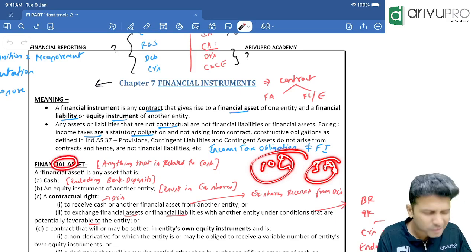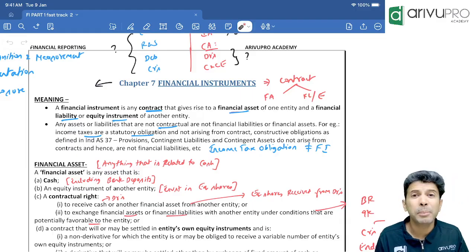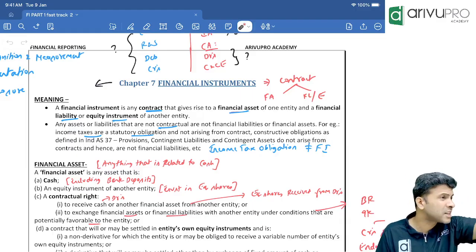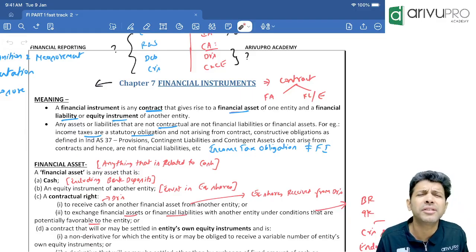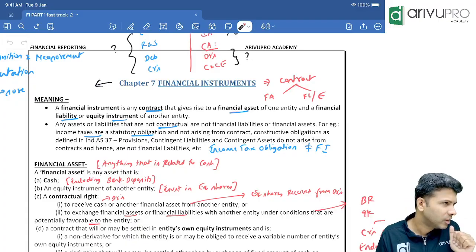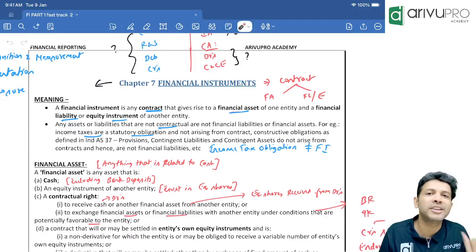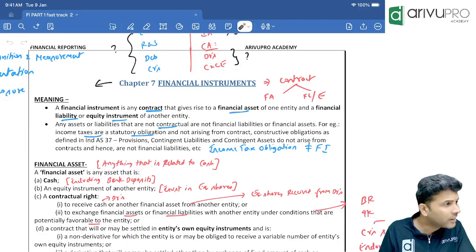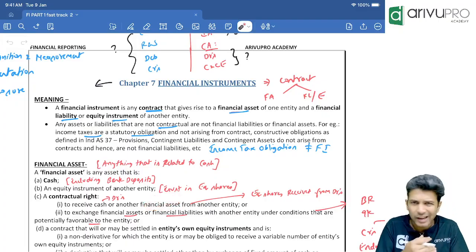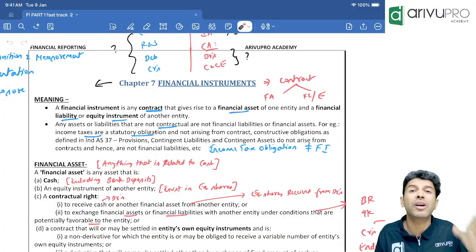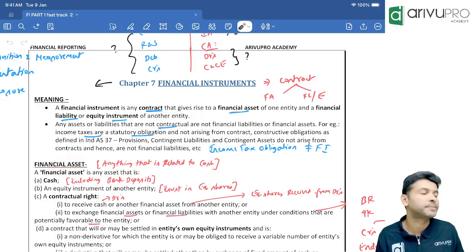And debtor is also financial asset. Why? Because from the debtor, I told financial asset means anything to do with cash. From debtor, what will we receive? Cash. So instead of saying debtor or bill receivable is financial asset, they gave a fancy term. What is that fancy term? Contractual right to receive cash. From debtors, bill receivable and all, we have a contractual right to receive cash. Hence, they are also financial asset.